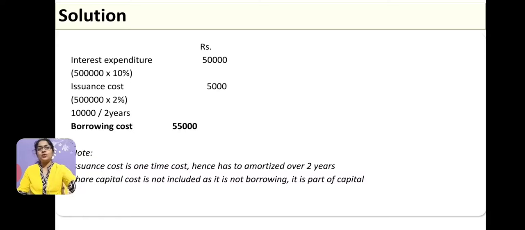So, divided by 2 it comes to 5,000. Now, 50,000 plus 5,000 becomes 55,000. So, we are going to capitalize 55,000 as the borrowing cost. Again, issuance cost is a one-time cost, which we are amortizing over the construction period, and share capital we have not considered because it is not part of the loan, it is part of capital.